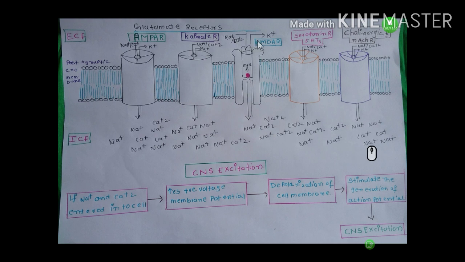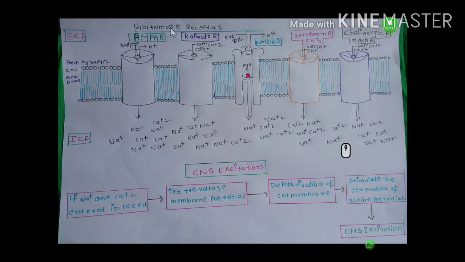Okay, coming to the NMDA receptor. Glutamate binds to the NMDA receptor. So all subunits undergo conformational change and the channel is opened, but the ions are not passed through this pore because the pore is blocked by this magnesium ion. See here, this pink color is the magnesium ion. So the flow of the cations depends upon the voltage of the intracellular fluid. Okay, how this voltage is developed, I will explain.